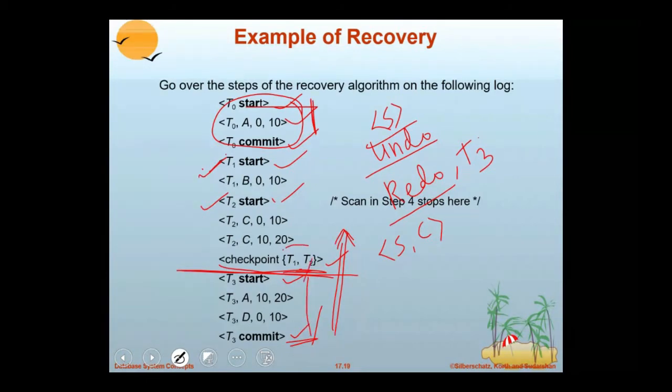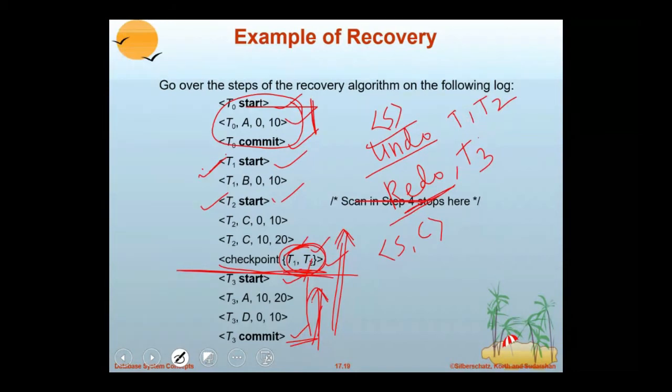Scan backwards. T3 start is already there. Now the checkpoint has two transactions, T1 and T2. Both T1 and T2 are not in the redo list. Not being in the redo list means that while scanning backwards, you didn't find T1 commit and T2 commit. Because you didn't find T1 and T2 commit, they are not in the redo list, so you can put them in the undo list. T1 and T2 are put in the undo list.